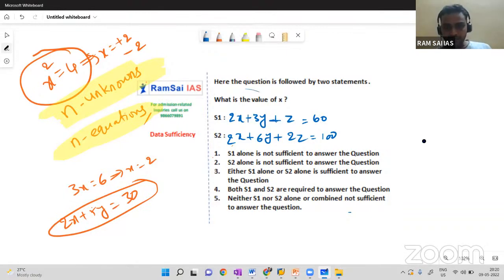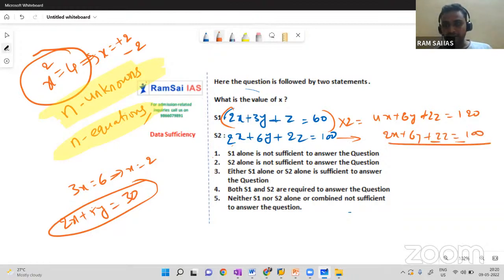But if you observe carefully, when you multiply the first equation with 2, it will be 4x plus 6y plus 2z equal to 120. And the second equation, as it is, I am writing: 2x plus 6y plus 2z equal to 100. When you subtract the second equation from the first one, these terms will cancel and 2x equals 20, so x will be 10. You are getting a unique value here.